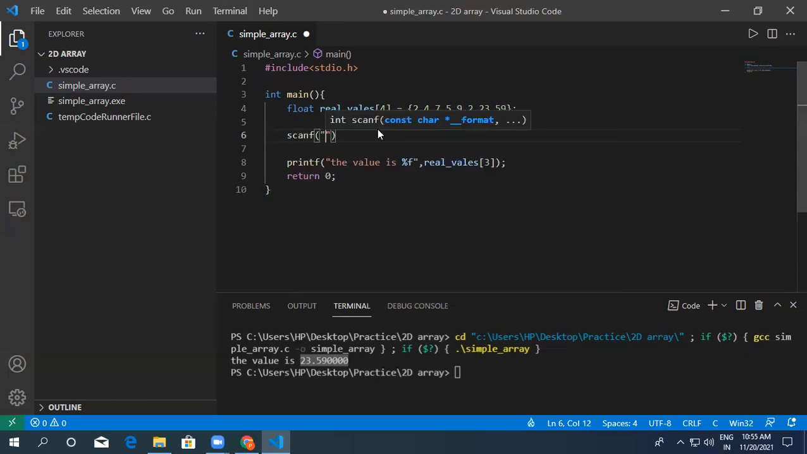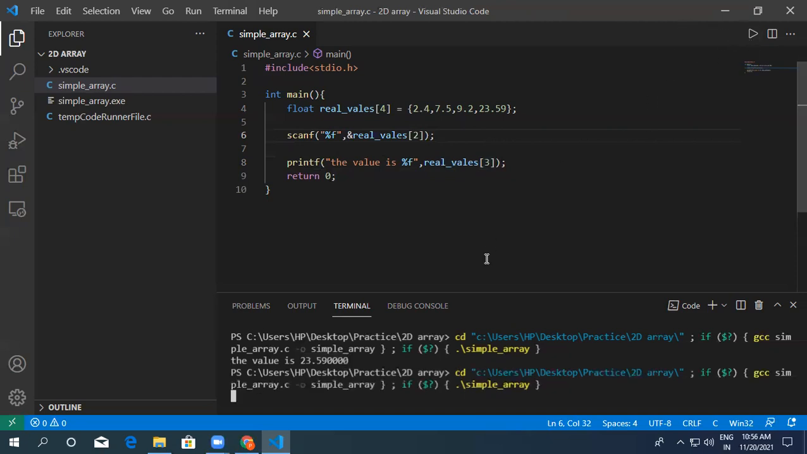This is percentage f because it's float data type, and just like a variable you can write real values. It's not a variable, so we make it a variable by giving the position. Now it is working like the same variable. It will read the value and it will write the value. So let's see. Now it is asking for one value.